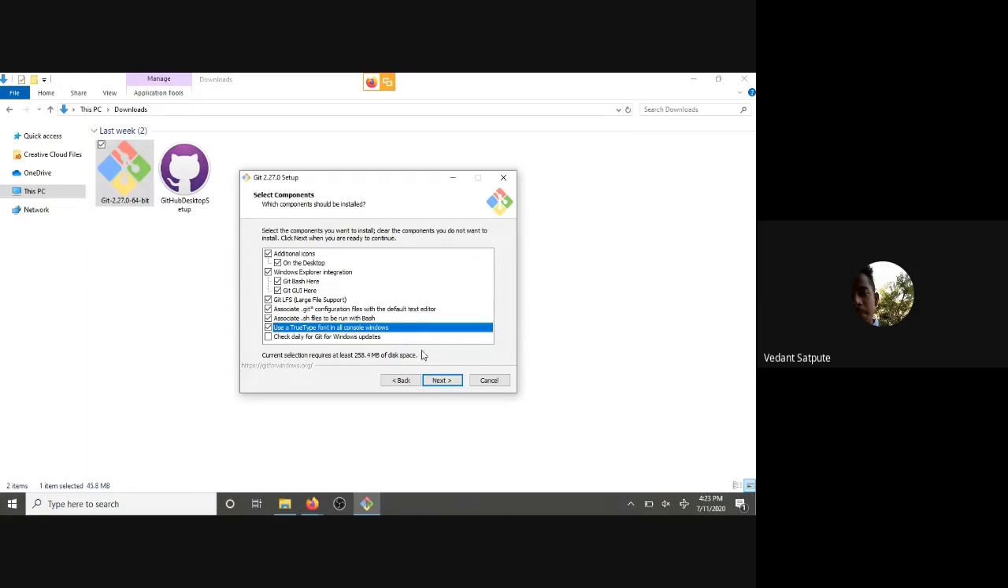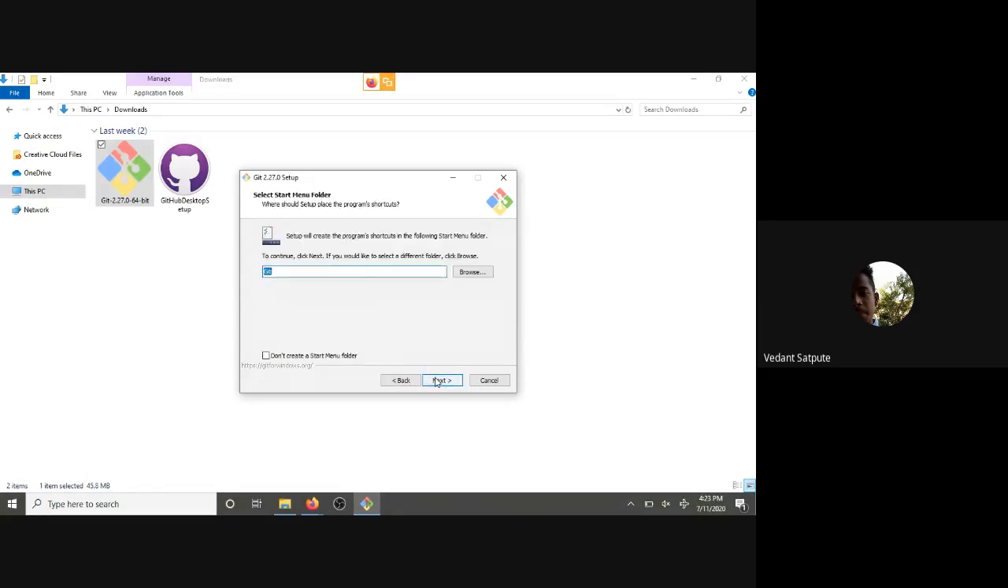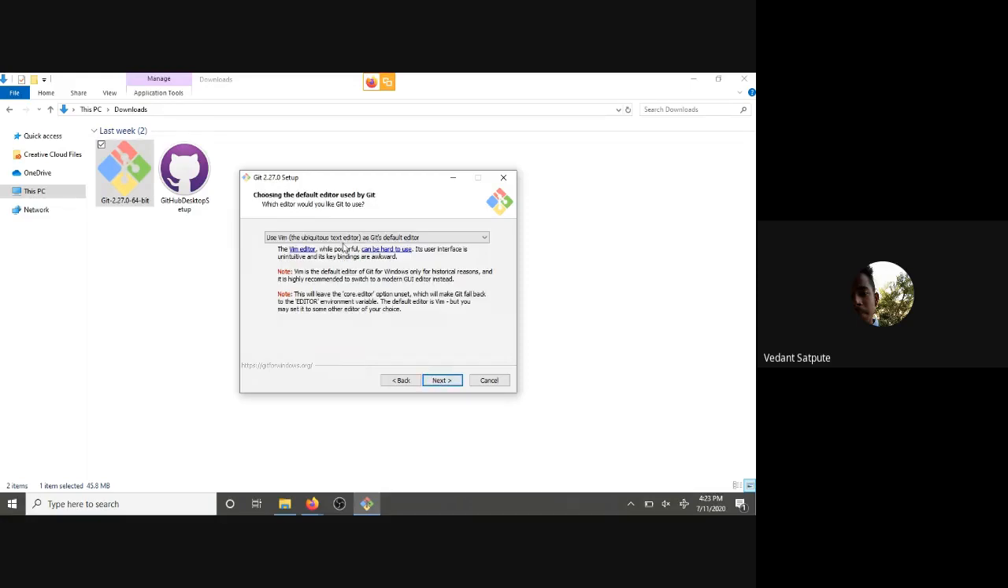So yes, you can now press next. Now you can use Vim as Git's default editor. You can use other software too. I will be using Vim, and you can also install Vim so you can follow along with me.